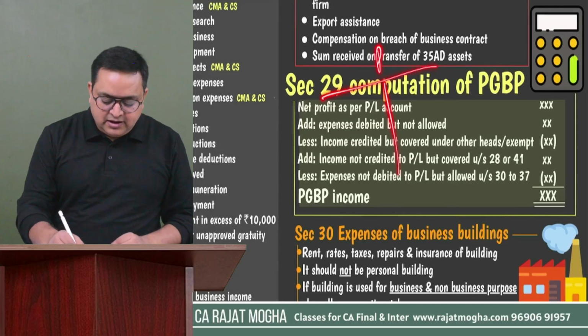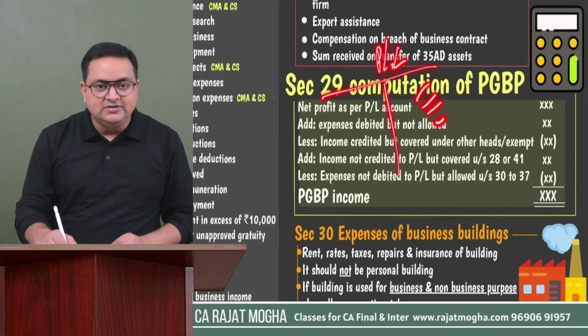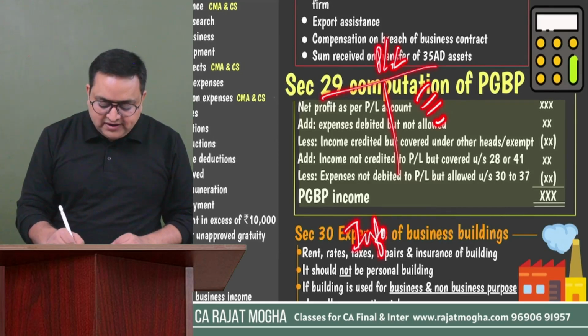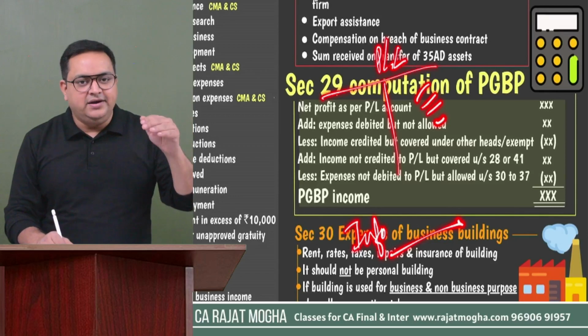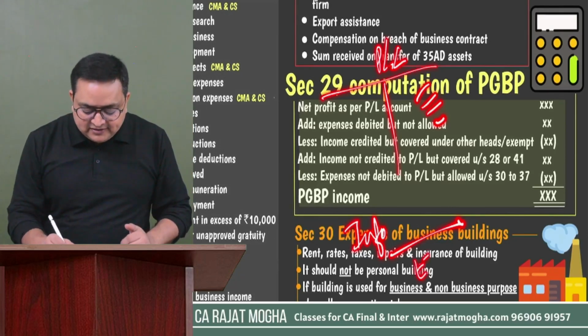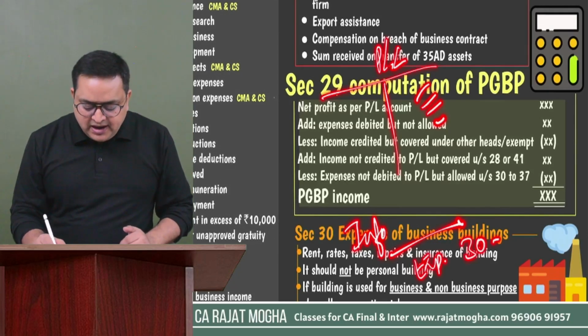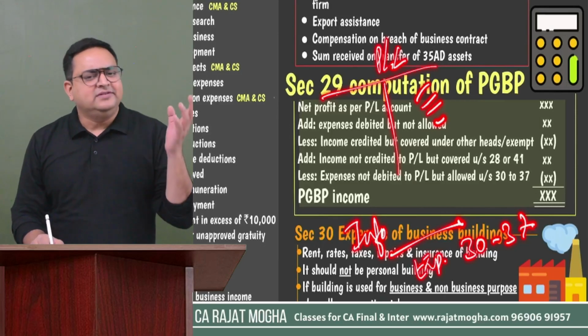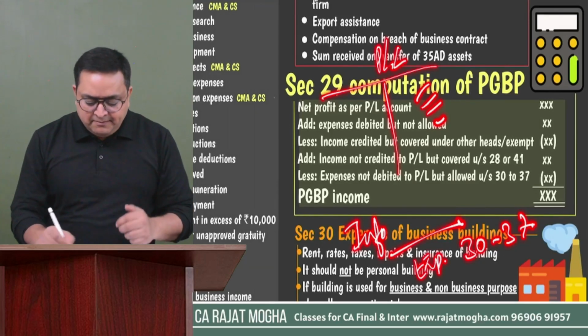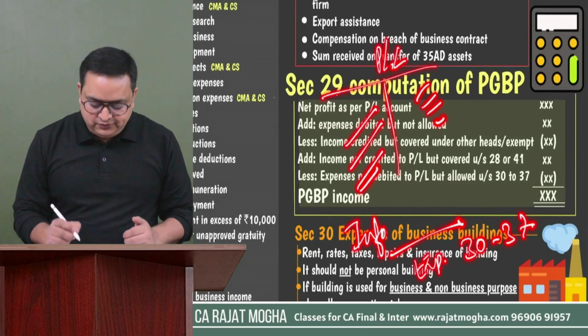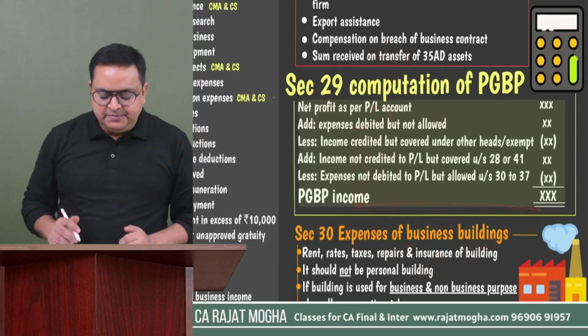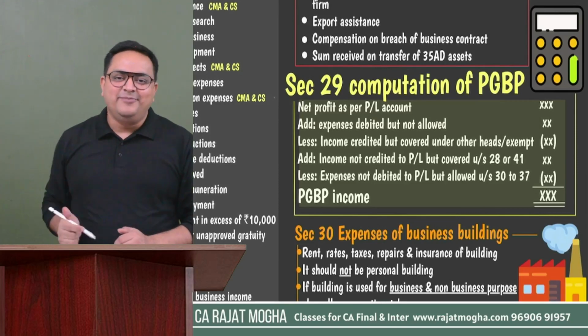So in his P&L account, this person has not taken that income into consideration, but in the information you find that there is an income which should be PGBP income. So make it PGBP income. You have to add it. Similarly, if you find any expense which should be allowed under any of the sections from section 30 to 37, but the assessee has not debited that expense, you can allow that expense also, right? So this is how you compute your PGBP income. This is section 29, computation of PGBP.